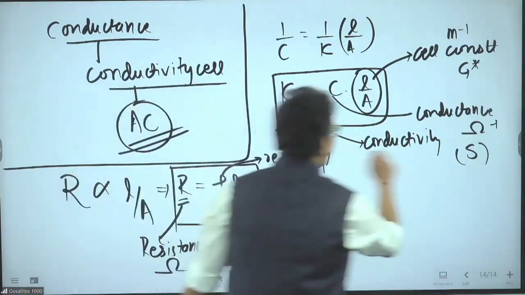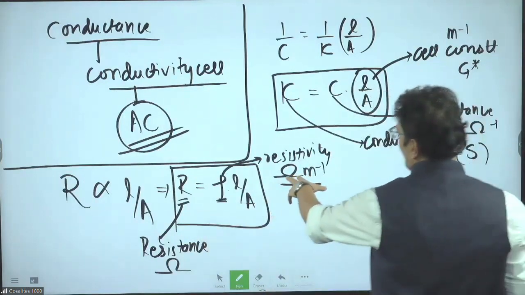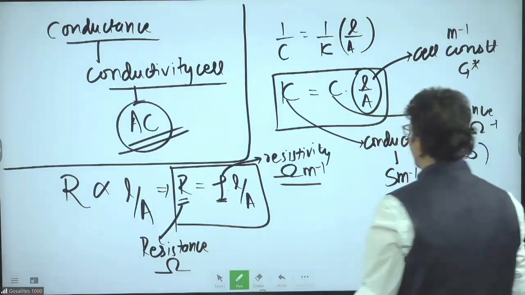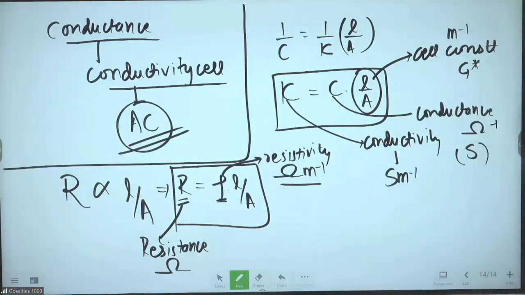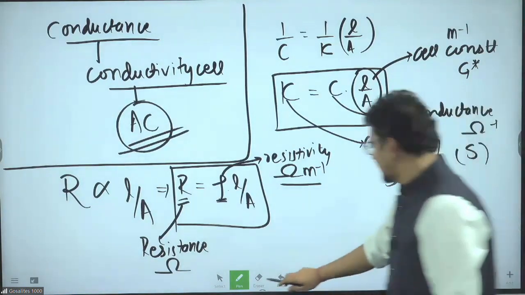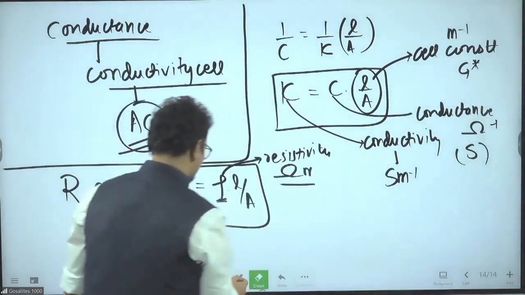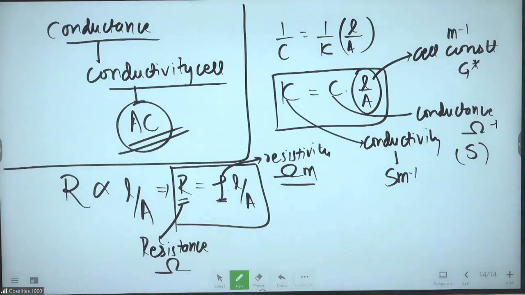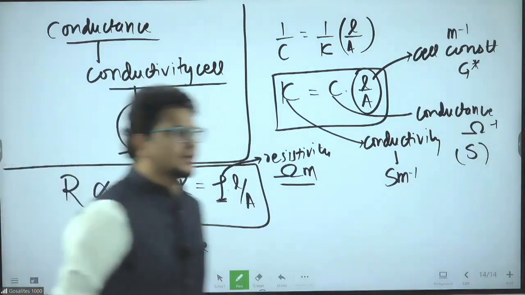Conductivity will be ohm inverse meter inverse, so Siemens meter inverse. Dimensional analysis satisfied. Clear? Conductivity is Siemens meter inverse.